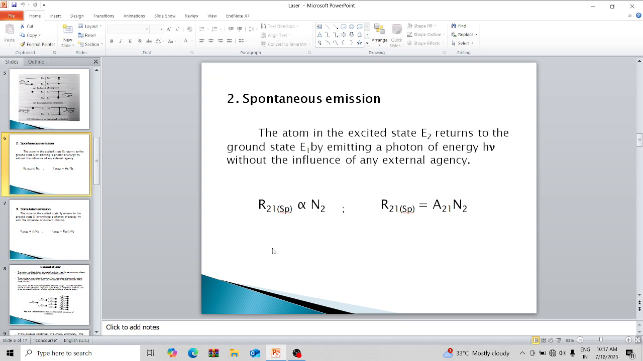Second one is spontaneous emission. The atom in the excited state E2 returns to the ground state E1 by emitting a photon of energy h nu without the influence of any external agency. Rate of spontaneous emission is given by R21 directly proportional to N2, R21 equal to A21 N2. N2 is number of atoms in the higher energy state where A is proportionality constant.